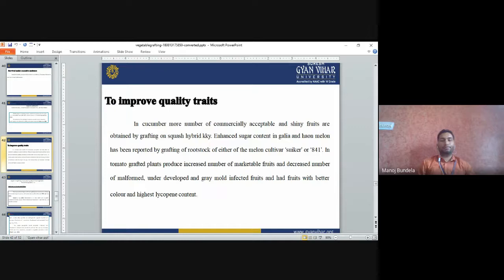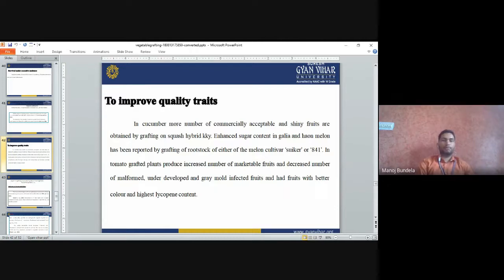Grafting also reduces underdeveloped fruits and grey mold infection, and gives fruit with better color and the highest lycopene content. So if we go for grafting, it will develop fruits which have better color and the highest lycopene content, and uniform fruits. So grafting will improve the quality traits. In case of tomato, it will improve the size of the fruits, color of the fruits, and lycopene content of the fruits.